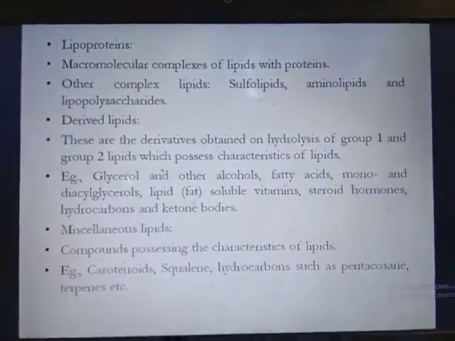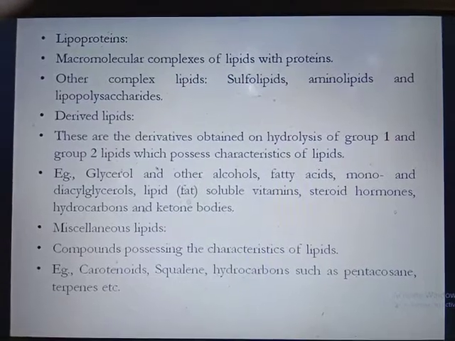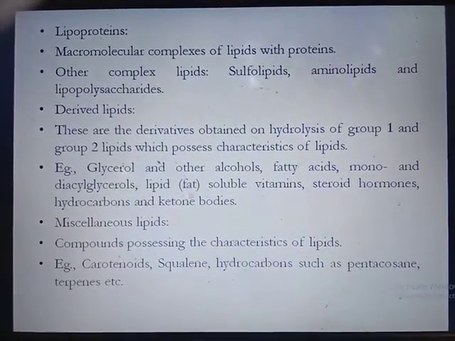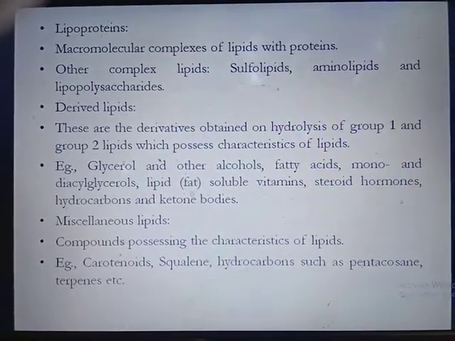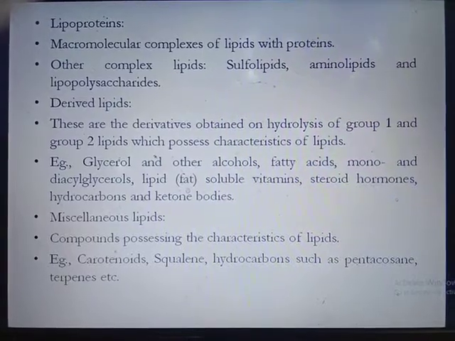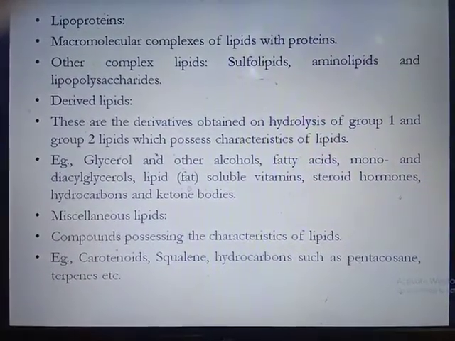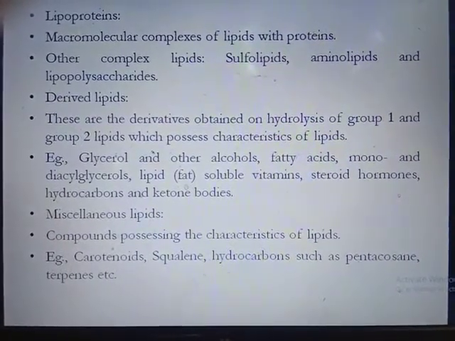Then next is lipoproteins. So lipoproteins are a macromolecular complex of lipid along with protein. The other complex lipids also contain sulfolipids, aminolipid, and lipopolysaccharide. Then the next group is derived lipid. The derived lipids are obtained on the hydrolysis of group 1 and group 2 lipids, which possess the characteristics of lipid.